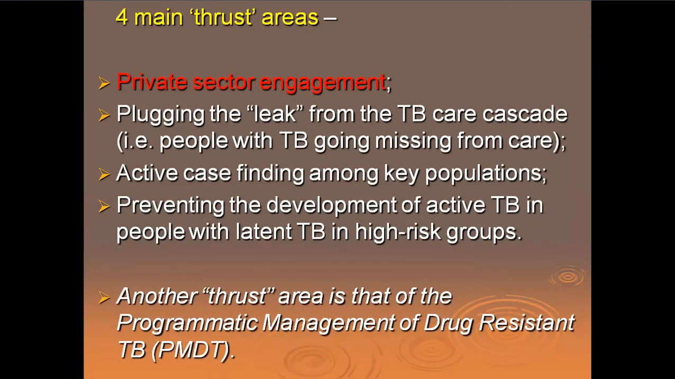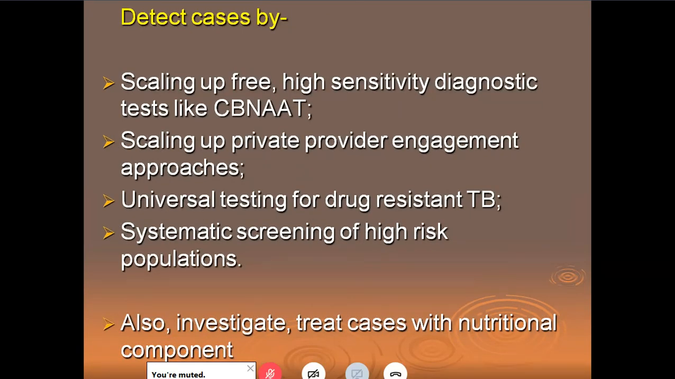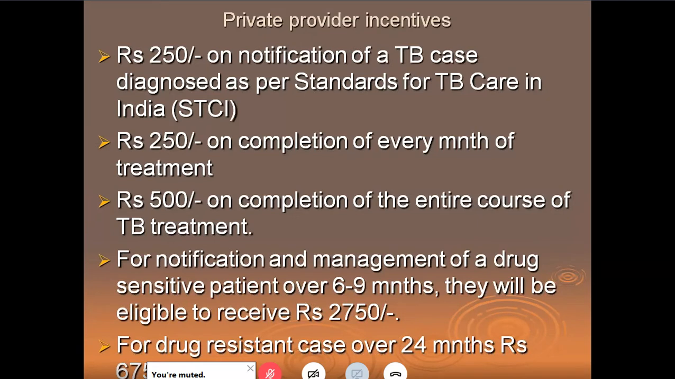There are 4 thrust areas. As I told you, the private sector is involved. They detect TB cases by CBNAAT, not very important. Just remember, there's something called the National Strategic Plan. And private provider incentives. I told you, private doctors or private hospitals are also being given monetary incentives to notify tuberculosis. Whenever a patient completes treatment, he is given some money. And whenever the entire course of TB treatment is done and the patient is declared as cured, they'll be eligible to receive some money. So remember, there are monetary incentives given to people who are helping us diagnose and helping a TB patient take the TB drugs as per the regimen. So this is also a private provider incentive.